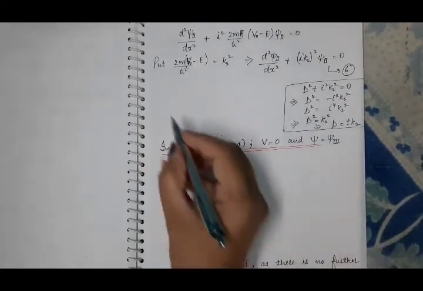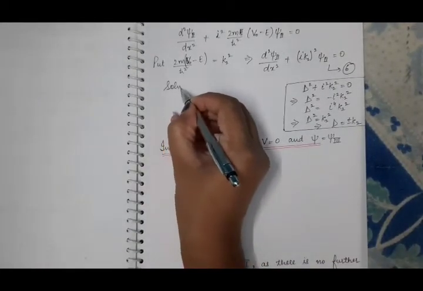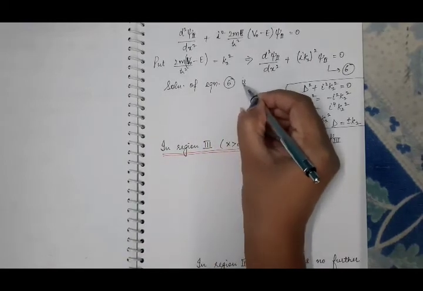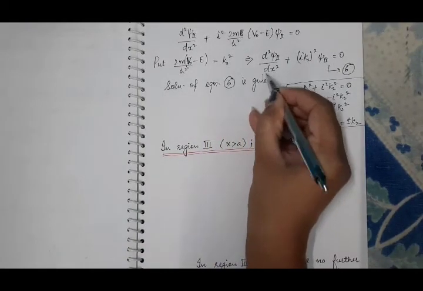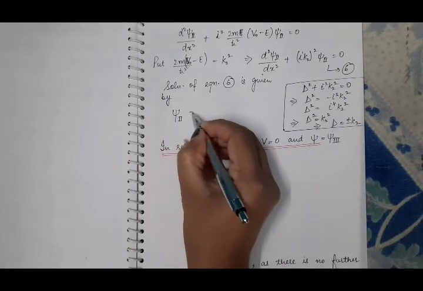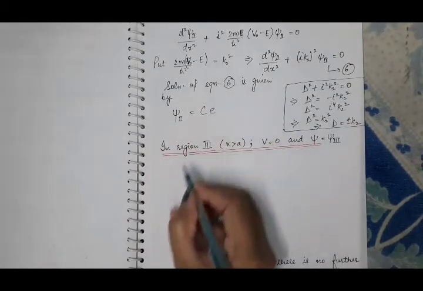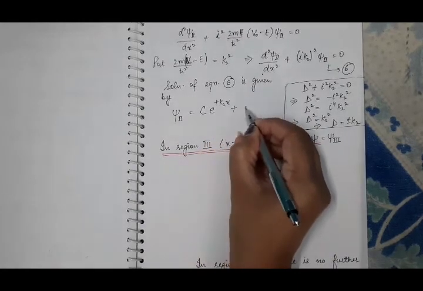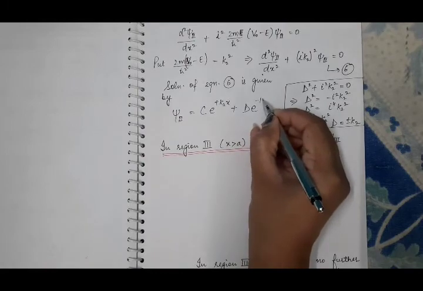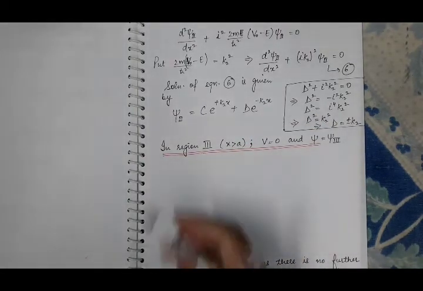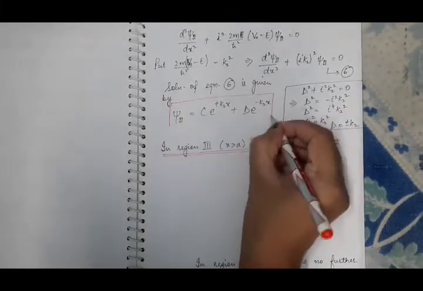So the solution of this equation 6th is given by psi 2 equal to the linear combination of C e raised to power plus k2x plus D e raised to power minus k2x. And suppose this is equation 7th.